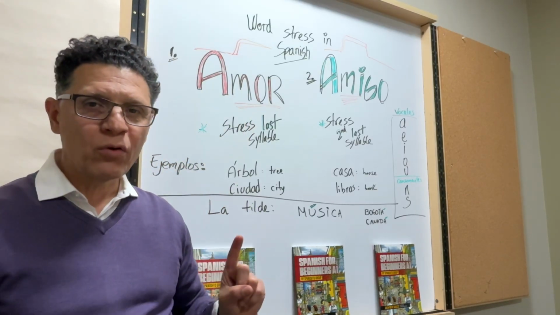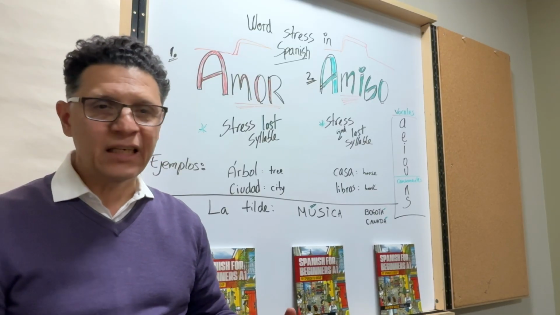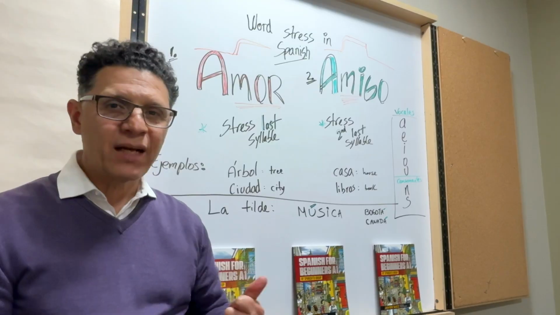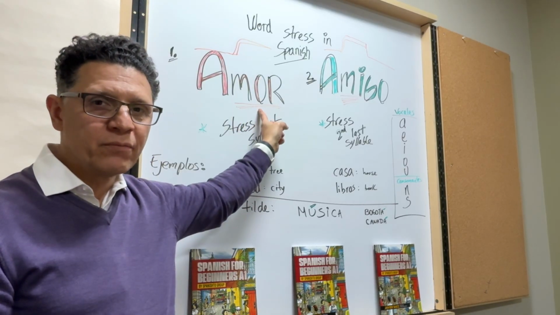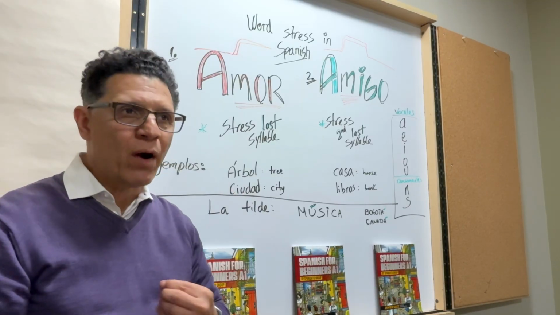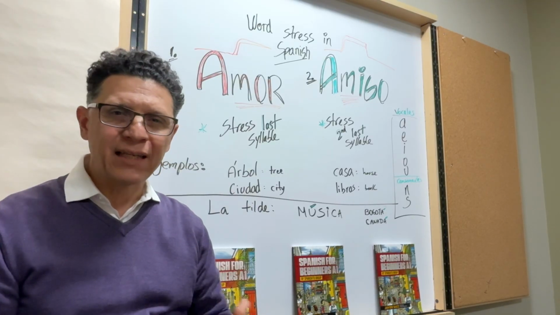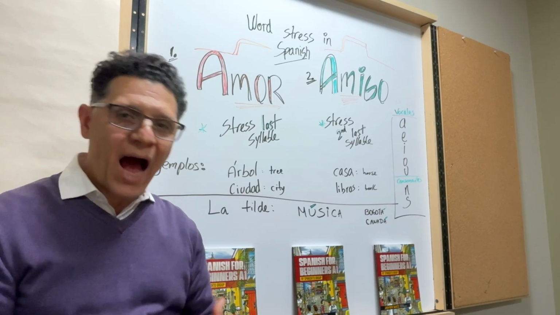So the amor rule says if the word ends in a consonant, for example, R, D, T, then you stress the last syllable. So see, amor has a and mor, two syllables. So you stress the last one, amor. Why do you do that? Because it sounds better. If you do it backwards, you stress the a first, you say ámor.